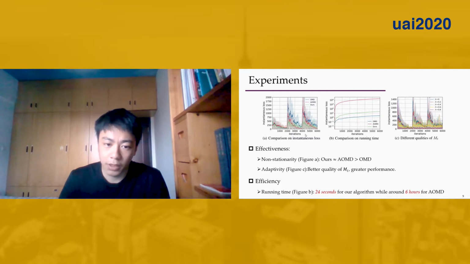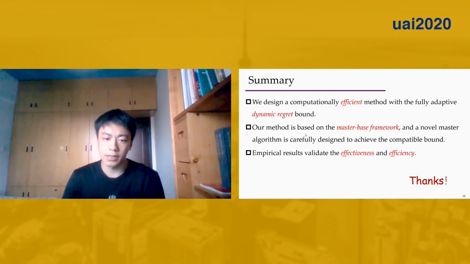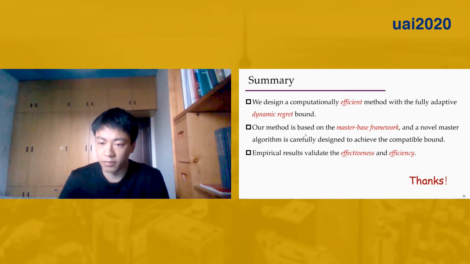Figure B presents the running time. We can see that our algorithm dramatically improves on LMD, as our method runs 24 seconds for 6,000 iterations, while LMD requires around 6 hours. In summary, in this paper, we design a computationally efficient algorithm with a fully adaptive bound.